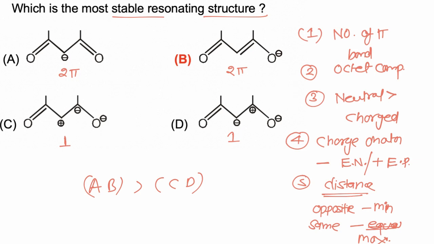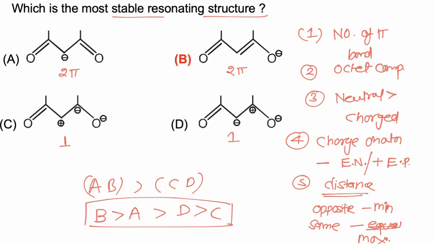Now from A and B, A has a negative charge on carbon while B has a negative charge on oxygen, and negative charge is more stable on a more electronegative atom. So B is more stable than A. Now if we compare C and D, in C same charges are present at adjacent positions, and if similar charges are present at adjacent positions, then this resonating structure will be least stable. So the correct sequence is B > A > D > C. So the most stable resonating structure is B, and hence the correct answer is B.